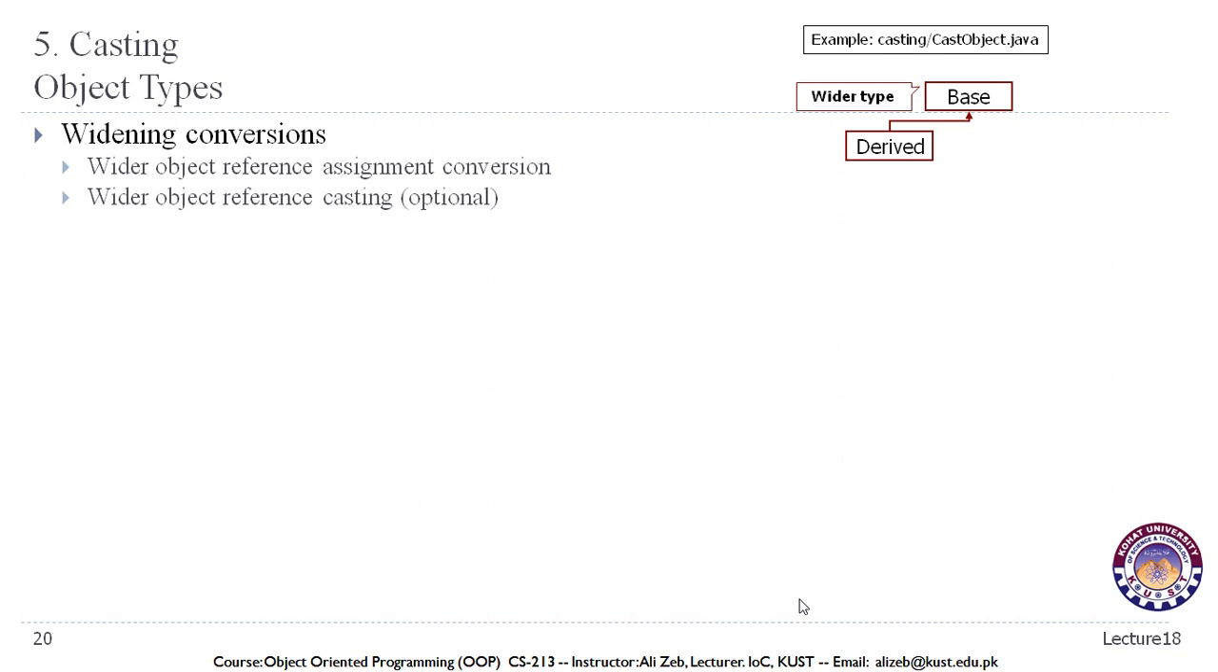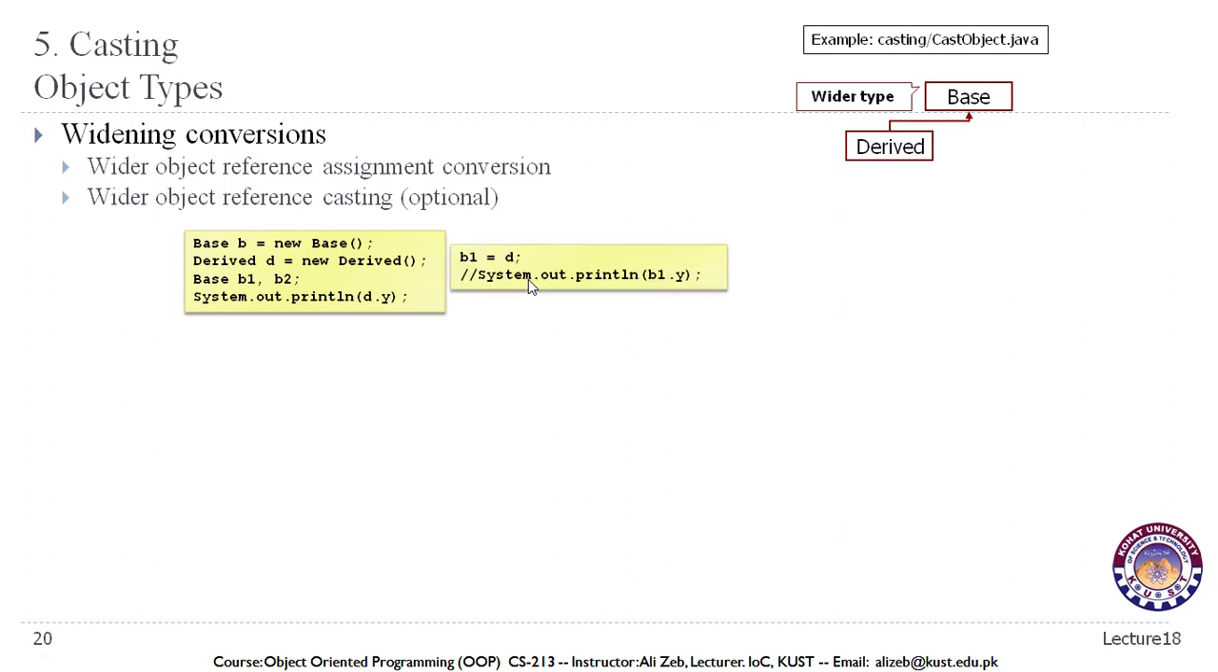A widening conversion of objects can be simply done through assignment conversion, or we can do it with reference casting as well. As we can see, we have an object of the superclass, then we declare an object of the subclass. As we can see in this hierarchy, the superclass is the wider type and the subclass is the narrower type. So it should not be a problem if we assign an object of the subclass to the object of the superclass, but the reverse will not be as simple.